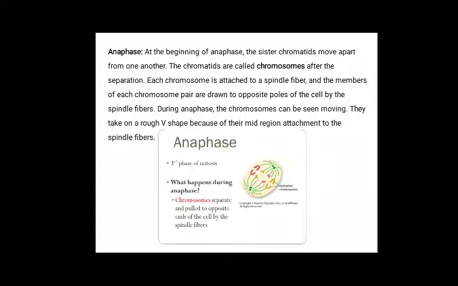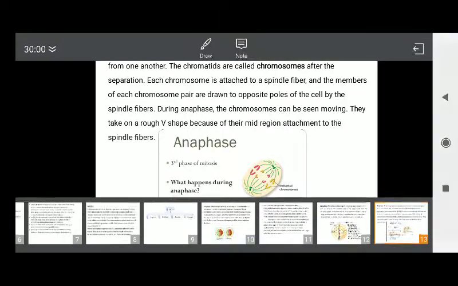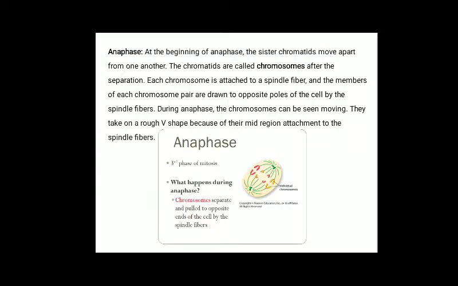Then anaphase. At the beginning of anaphase, the sister chromatids move apart from one another. The chromatids are called daughter chromosomes after the separation. So if you see this, the chromatids from anaphase are migrating towards their respective poles. Each chromosome is attached to spindle fibers, and the members of each chromosome pair are drawn to opposite poles of the cell by spindle fibers.